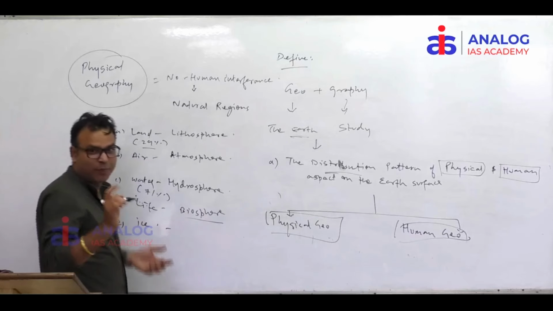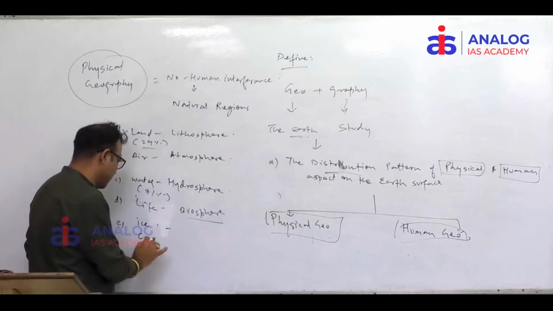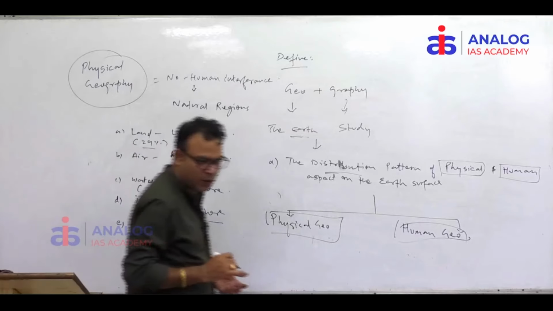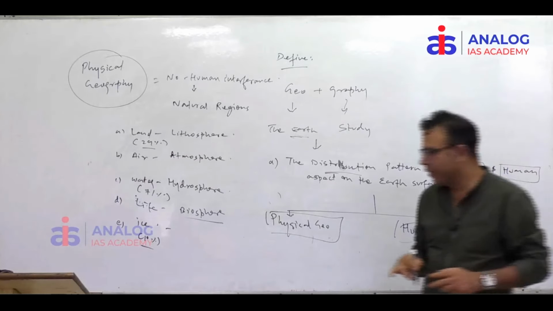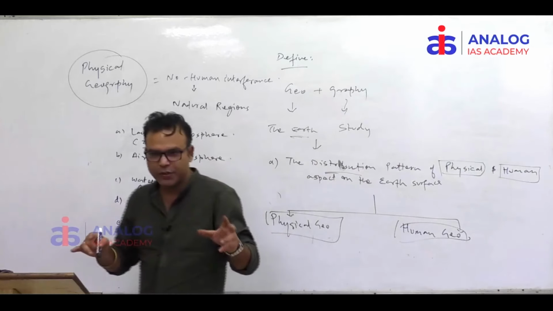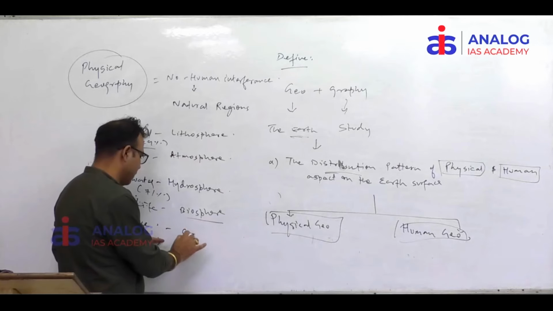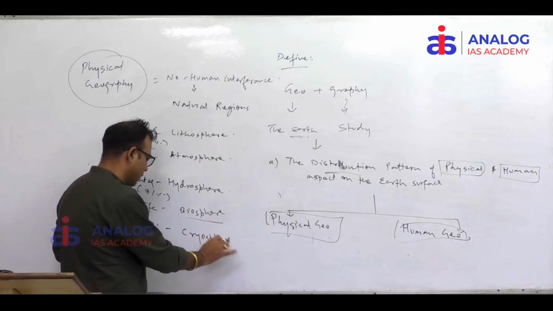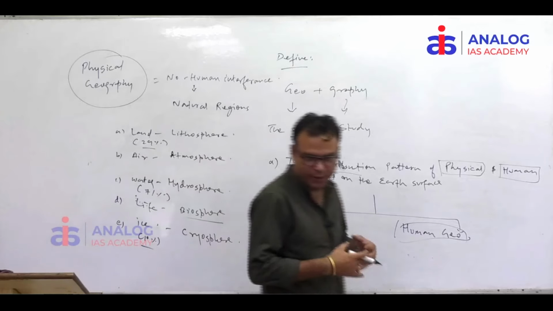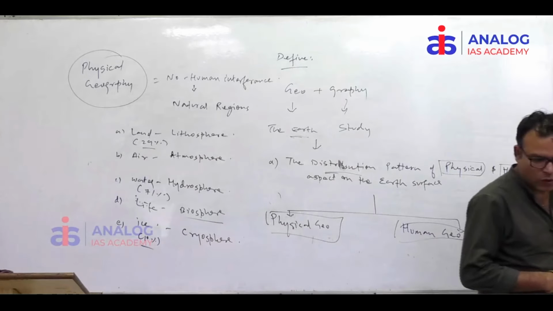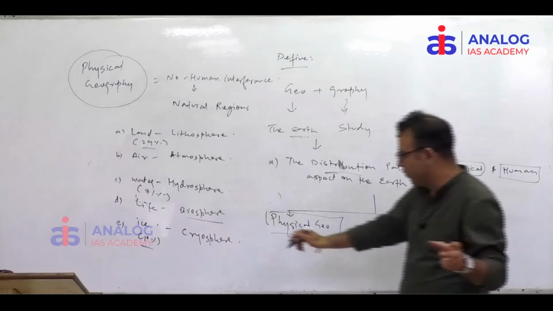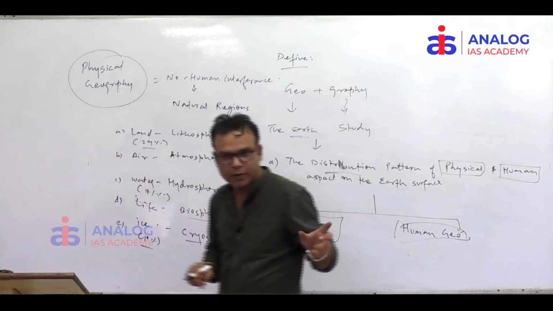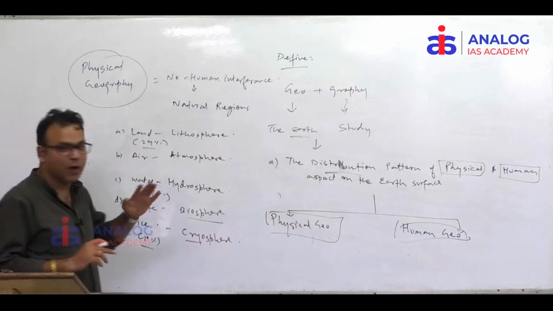Ice means 10% of the Earth's surface is covered by ice. Now it's been melting. 10% of the Earth's surface covered by what? The land part. And see, 10% of Earth's surface covered by ice, and it's called cryosphere. Cryo means very cold areas, permanently covered under the snow. Cryo, C-R-Y. Cryo means very cold, think of minus temperatures. Cryosphere.